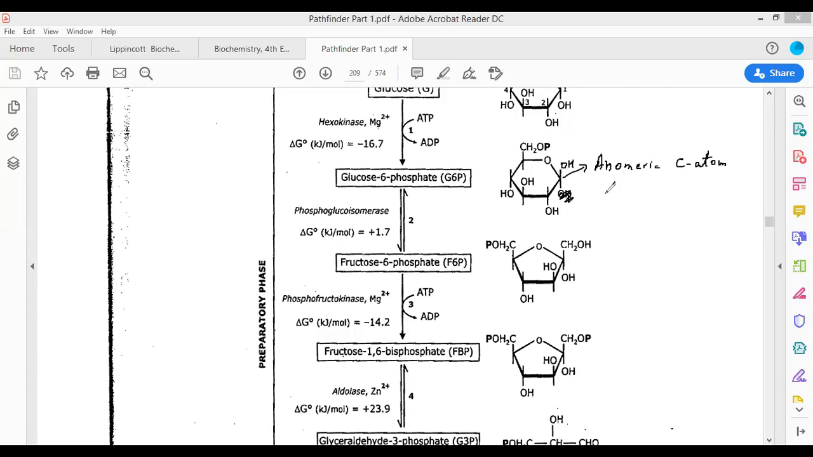For example, alpha D glucose and beta D glucose, both of these are actually anomers of each other.